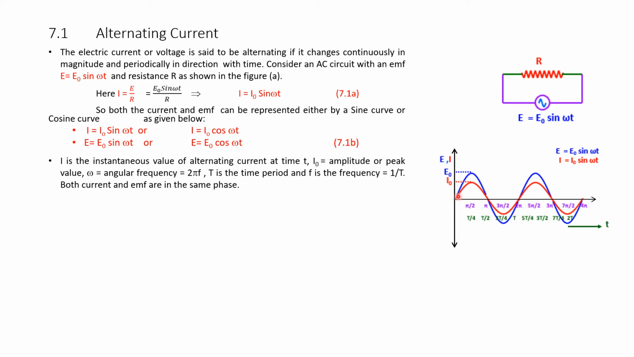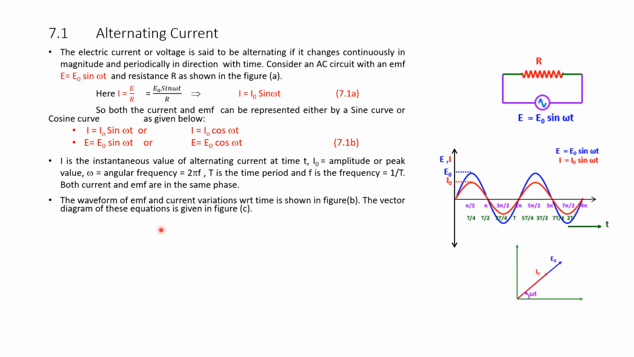Both current and voltage waves follow one another. That means if current is rising, E also is rising. If E is falling, current is falling. That is, both current and voltage are in the same phase.